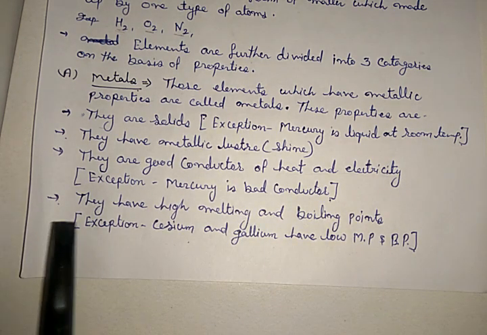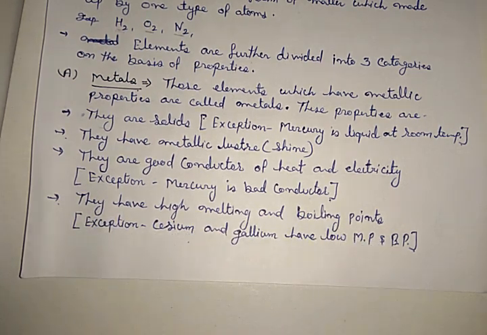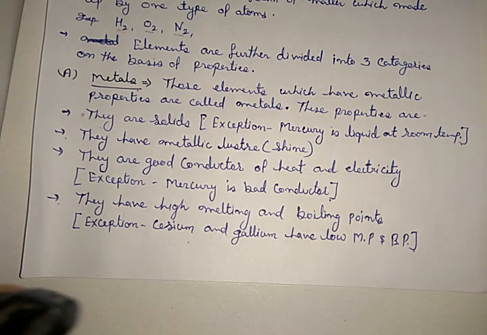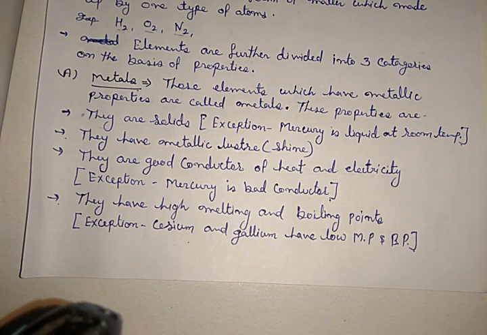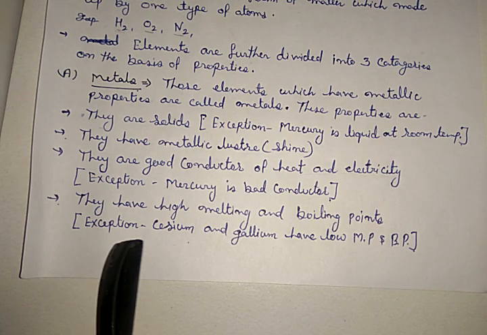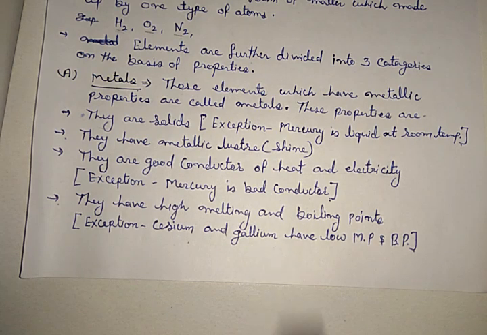Okay. Next point is they have high melting and boiling points. For example, tungsten, whose melting point is more than 3300 degrees Celsius, that is 3384 degrees Celsius. But there are two metals which are exceptions, which are cesium and gallium.